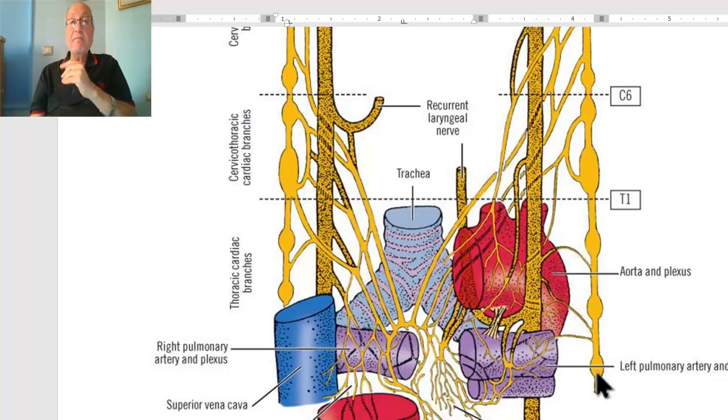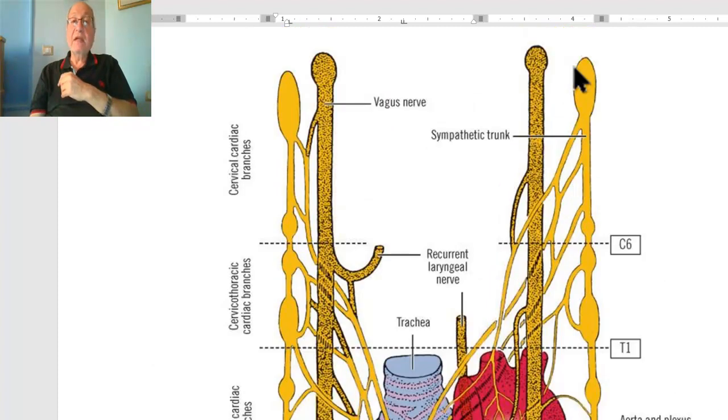Branches from sympathetic chain. First of all, the cervical part of sympathetic chain. There is superior, middle, and inferior cervical cardiac branches of sympathetic chain.